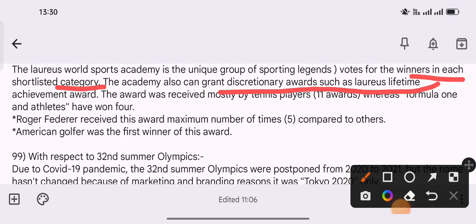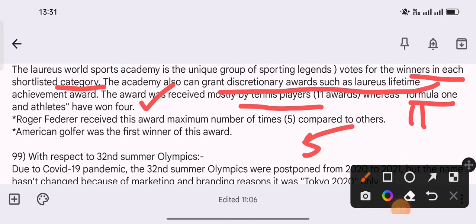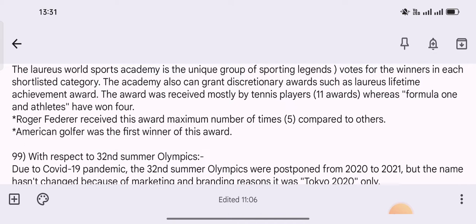Achievement Award. The award was received mostly by tennis players, that is 11 awards, whereas Formula 1 and athletes have won 4. Roger Federer received this award the maximum number of times, that is 5 times, compared to others. An American golfer was the first winner of the Laureus World Sports Awards.